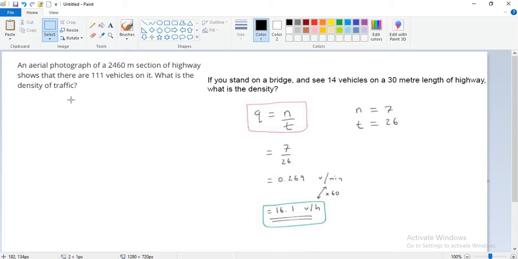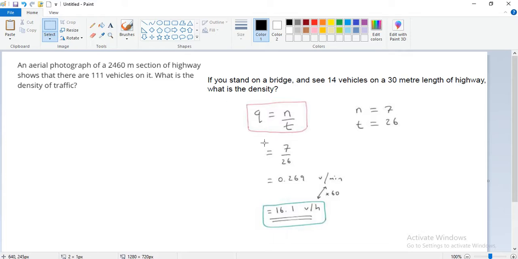Simply, q is equal to n upon t, where q is the simple density we can say, and n is the number of vehicles. Here we have 14 vehicles on a 30-meter length of the highway.